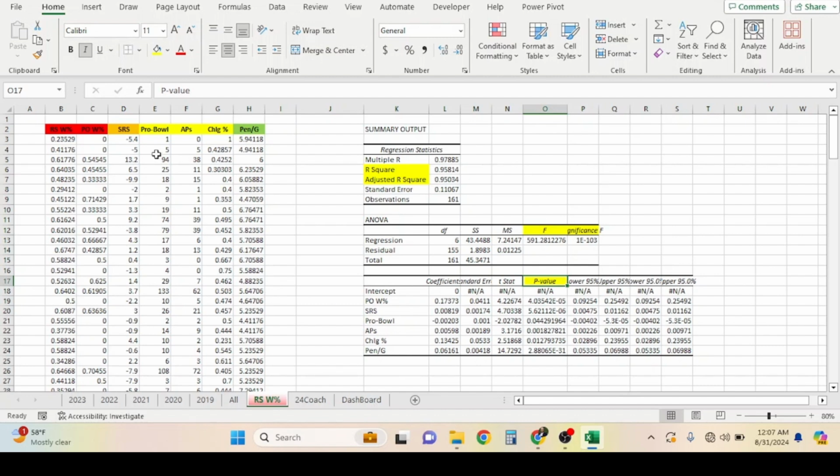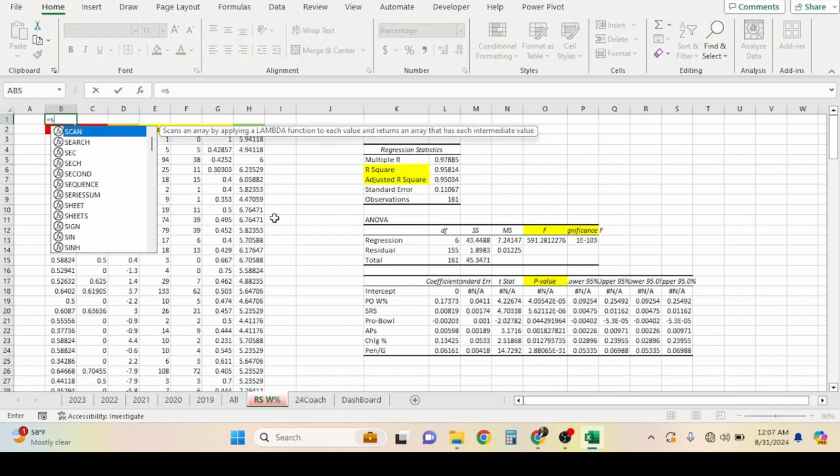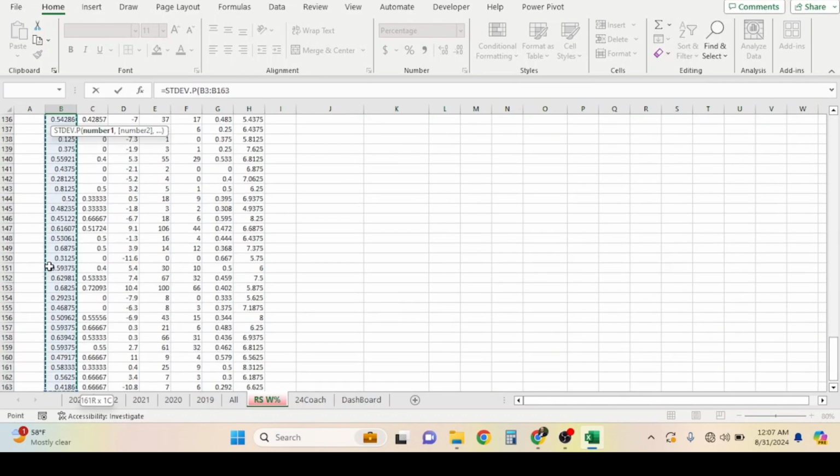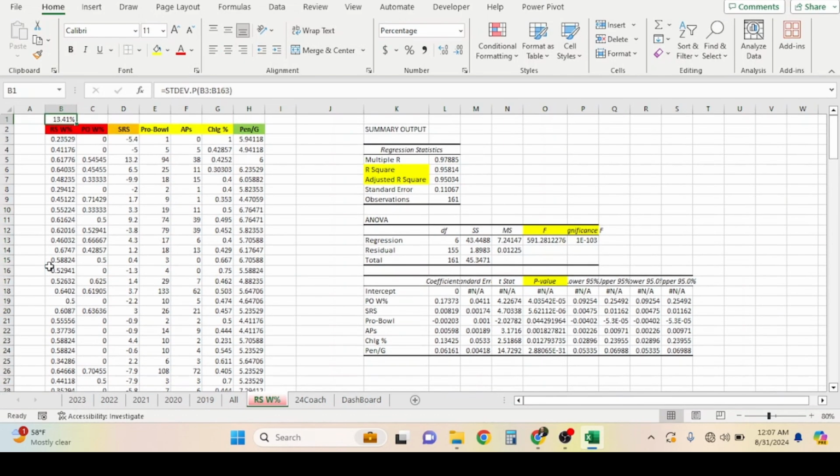Boom, boom, boom. Now, our next step, before we leave here, and this is more of a future situation, we're going to cover it in the next steps, but this is what we want to do. We want to put our standard deviation for our regular season win percentage. And how we do that, put the formula for standard deviation. I'm going to take all of the data available. And we'll show you why we're doing that coming up.